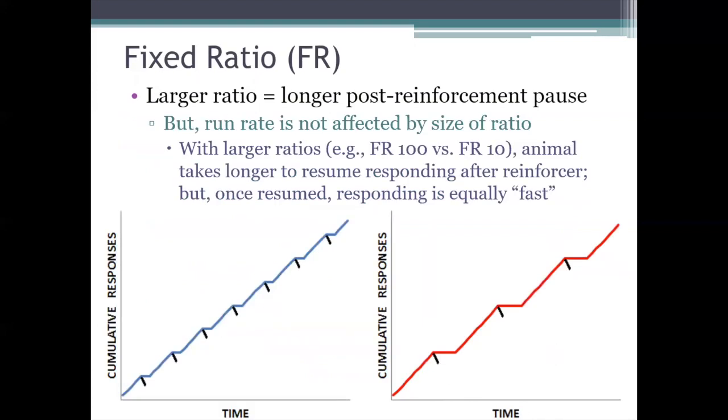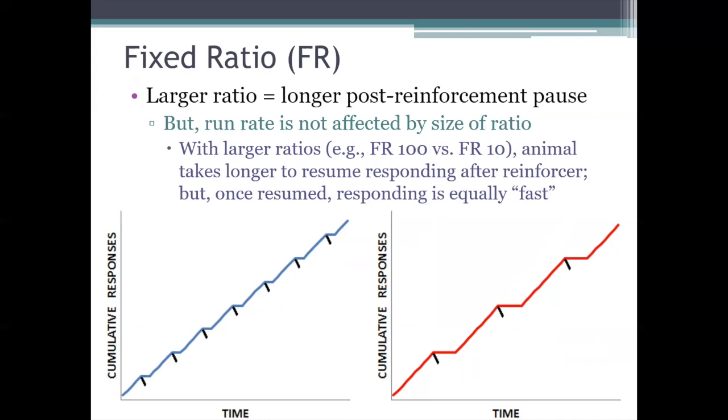First of all, one thing to know about post-reinforcement pauses is that the larger the ratio is of responses to reinforcers, the longer that post-reinforcement pause tends to be. So with very small ratios, like you'd have on, say, an FR1 or FR2 schedule, we see very short pauses or none at all.